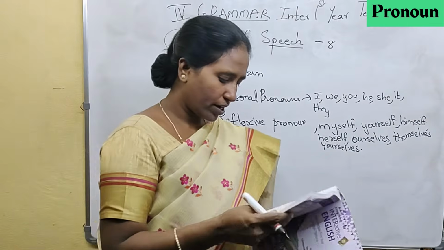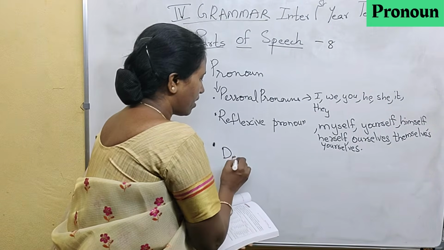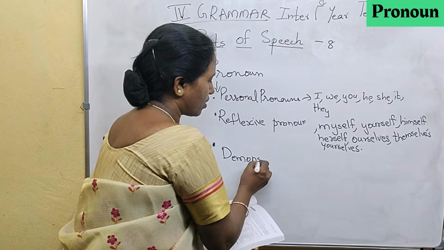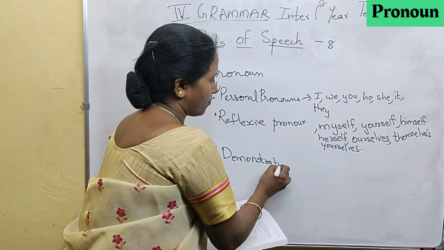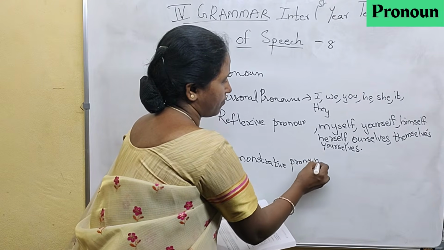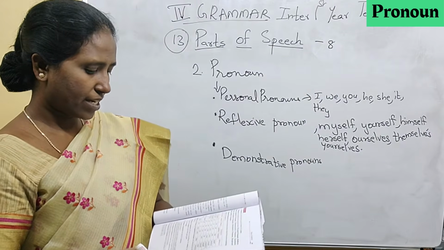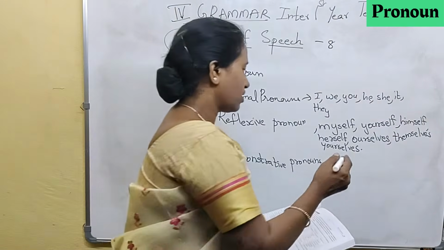Next, demonstrative pronouns. Demonstrative pronouns are this, that, these, those.